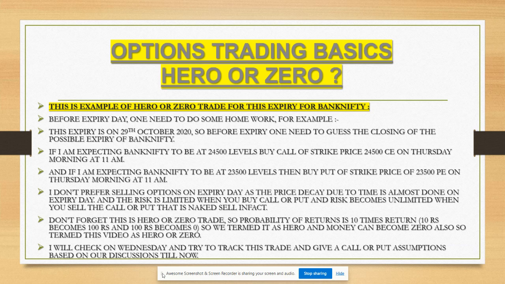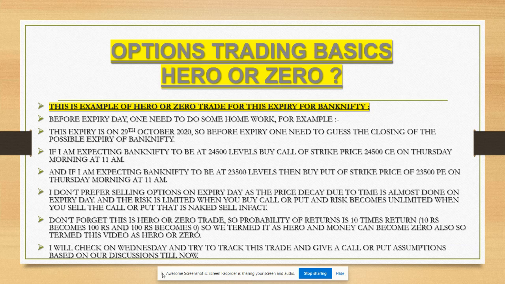This is my experience, which is telling you to do it after 11, because in options there is always a time decay. The price decays due to the time left. So on expiry date, it becomes zero at times. Most of the times, it becomes zero. So there is a risk involved in this. And if you are expecting the Bank Nifty to go down, then buy a 23,500 strike price put on Thursday morning, on or after 11. That is the right choice to do this trade.